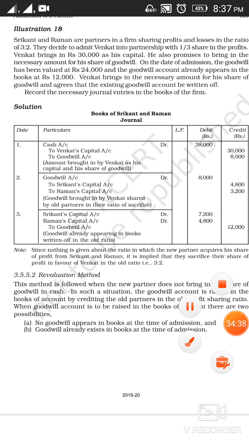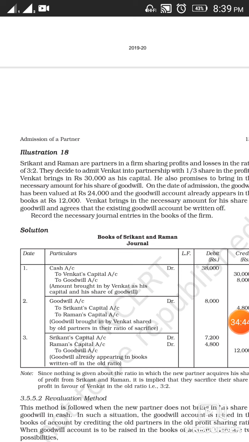Now the second method that we are going to discuss is your revaluation method. Second is your revaluation method. This method is followed when the new partner does not bring his share of goodwill in cash. So if the new partner does not bring his share of goodwill in cash, then in that situation we use the revaluation method. And the entry in this situation will be new partner's capital account debit to old partners' capital account, or you can say gaining partners' capital account debit to sacrificing partners' capital account, as the new partner does not bring his share of goodwill in cash.